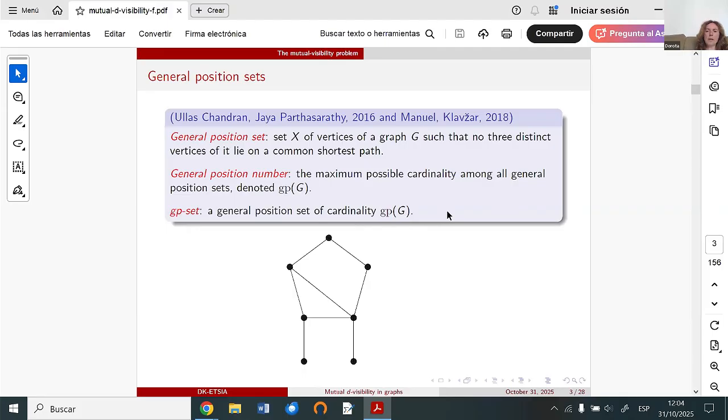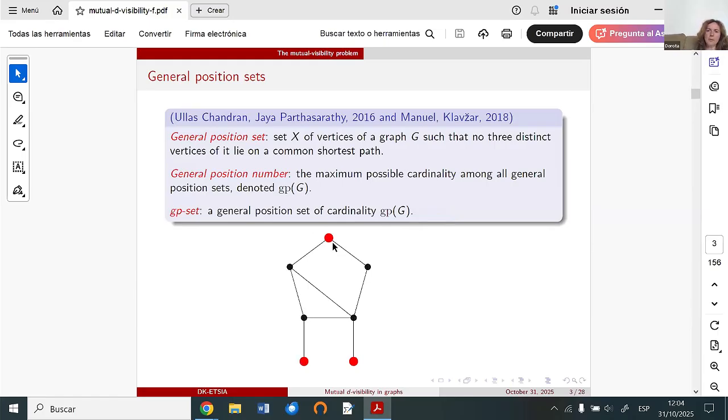One example. Here we have a graph, and we can observe that these three red vertices form a general position set. Why? Between these two vertices there exists only one shortest path, and in the middle we have no red vertex.